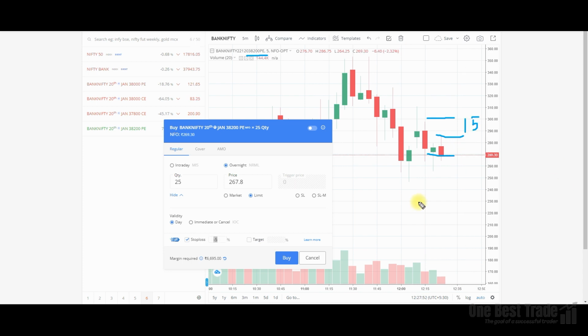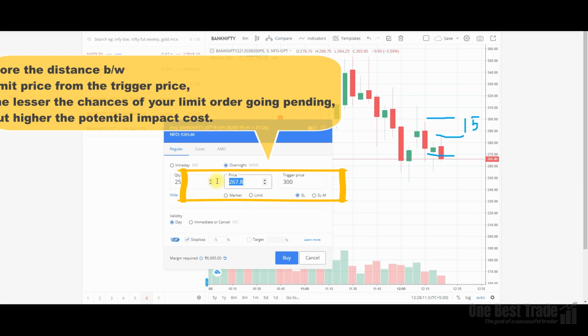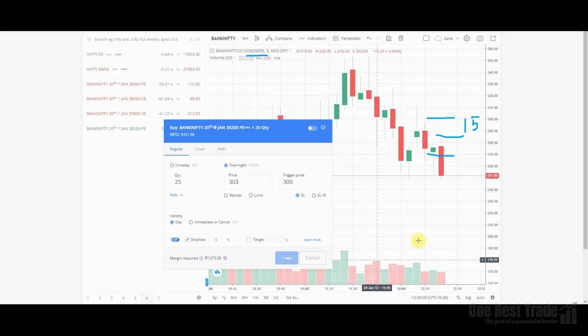You are placing a stop loss limit buy. That means you have to select SL, because SLM is no more valid in option trading. Only if it breaks 300 rupees, your order should get executed with the stop loss. Here you can keep a buffer of around 1%, that is 303 rupees. Just go and place it.